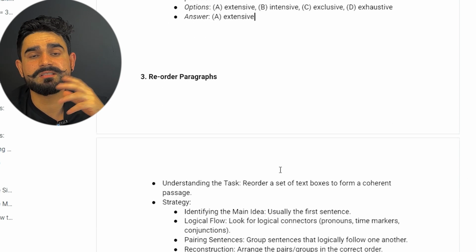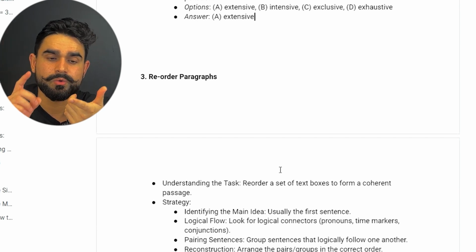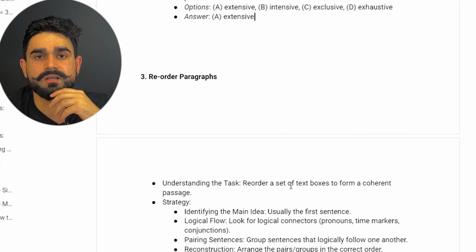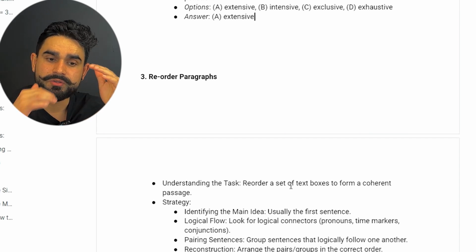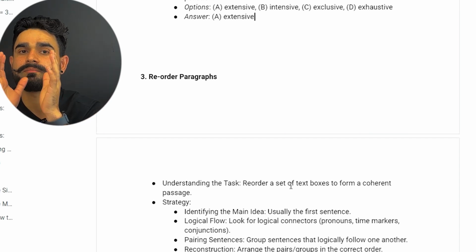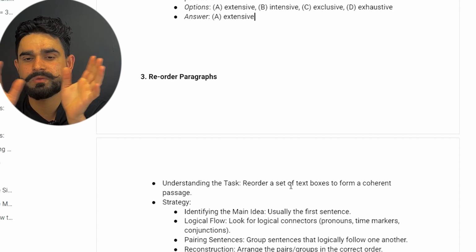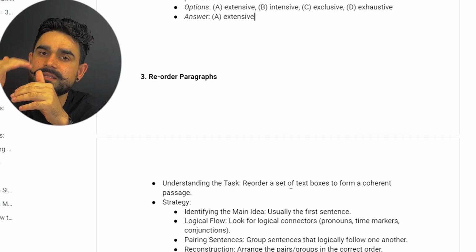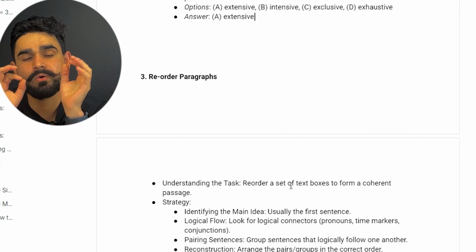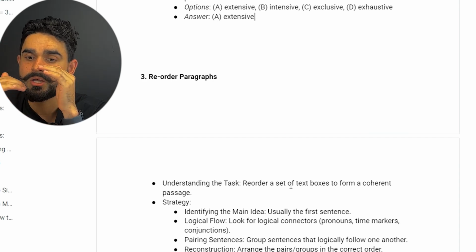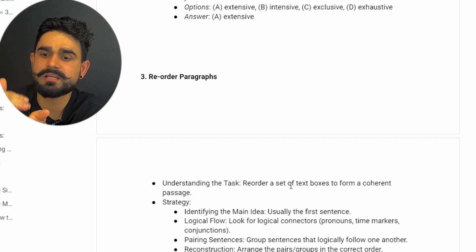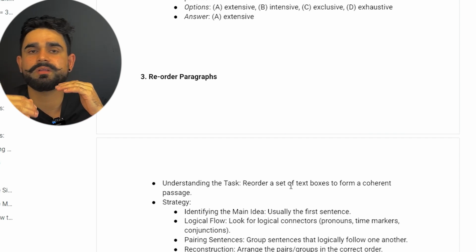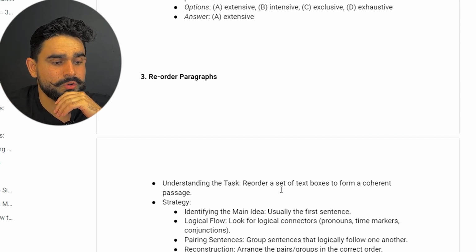The next one, guys, reorder. So what is the strategy that you need to use for reorder? Again, you need to understand the task. So what do you need to do in the reorder? There are going to be like 4, 5 sentences. You need to put those sentences in the correct order, step by step: what's going to be the first one, then after that. All right, so we need to put in the steps. So what do you need to do?